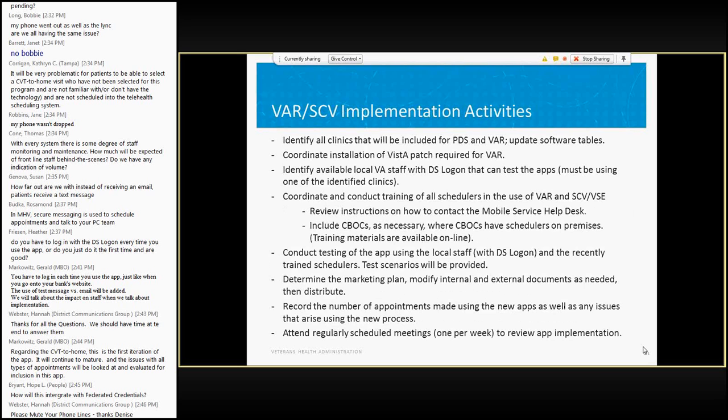This is all the things that have to happen in order to implement this app in a VAMC. The number one thing on the list, you can see, is to identify all the clinics that will be included. And that's not as simple as it looks, because clinics mean different things in different VAMCs.